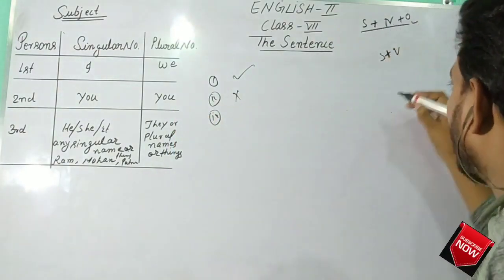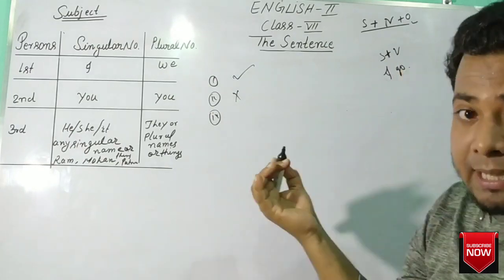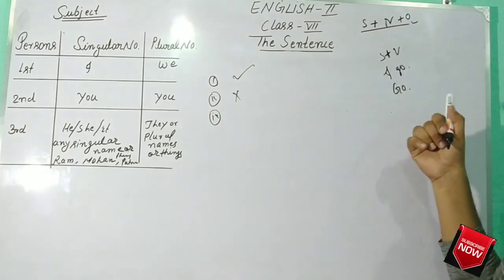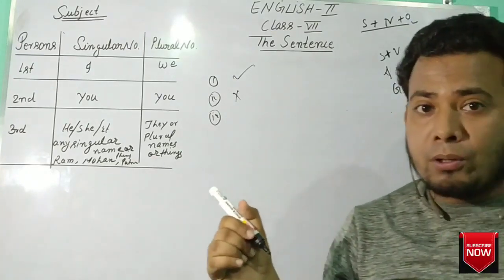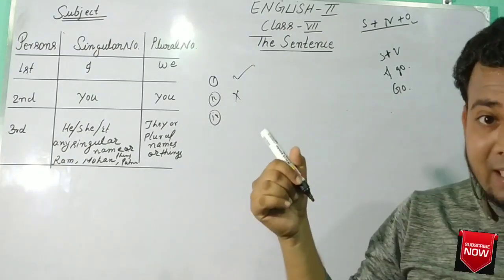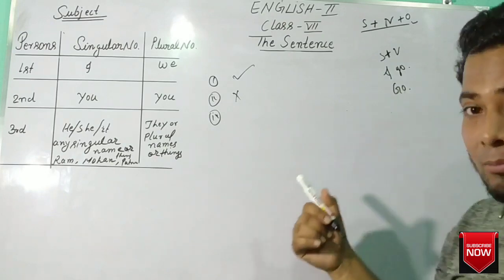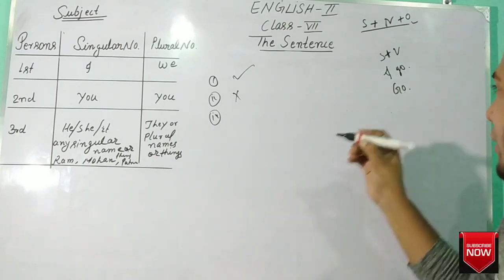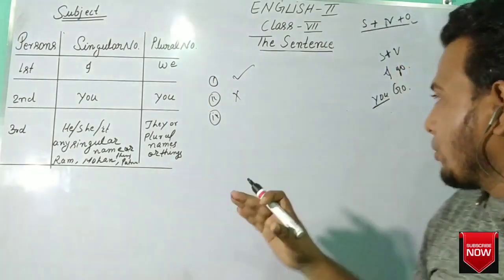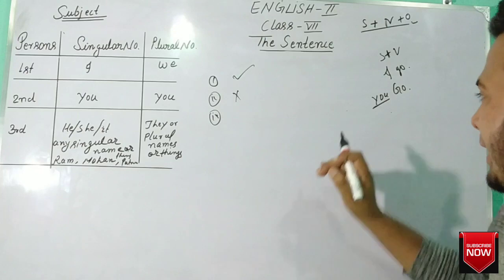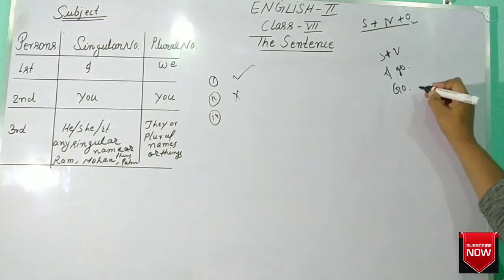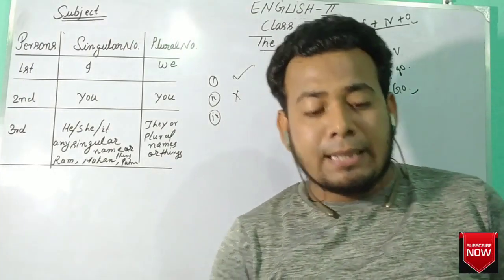For example, "I go." When I write I go, it is a sentence. When you write only "Go." with a full stop after go, then it will be considered a sentence. Why? Because it is an imperative sentence. Somebody is ordering someone that you go, so here "you" is considered the subject. So "You go." If there is a full stop after go, it will be considered a sentence.